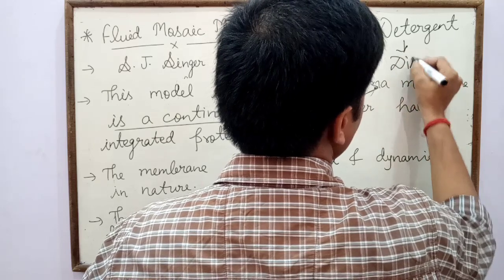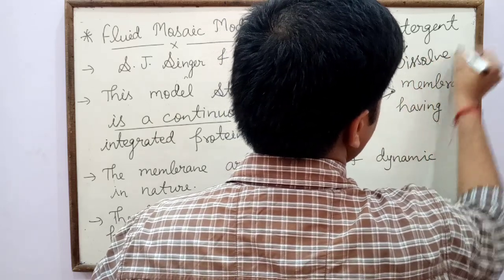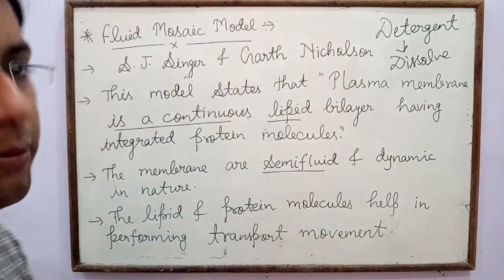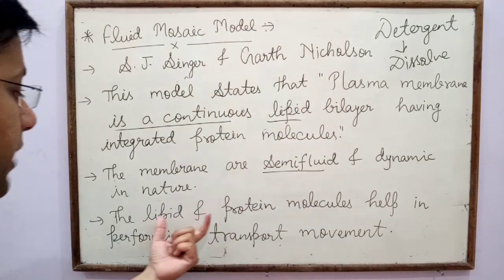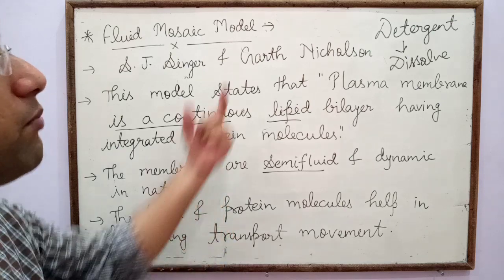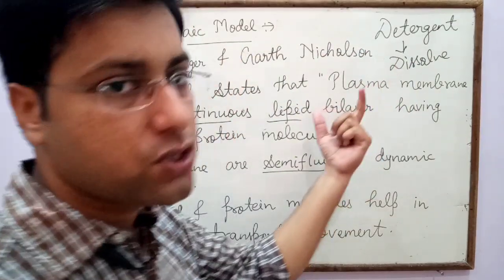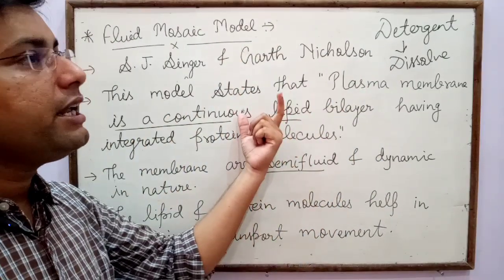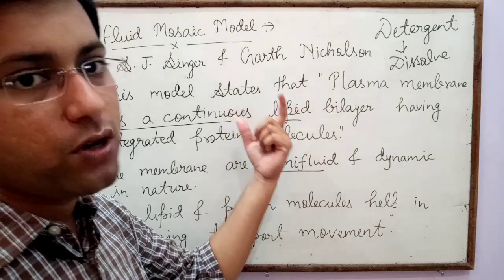By using detergent we can dissolve the plasma membrane, because the plasma membrane or cell membrane is made up of lipid and protein. So by using detergent we can dissolve the membrane in many biological processes.